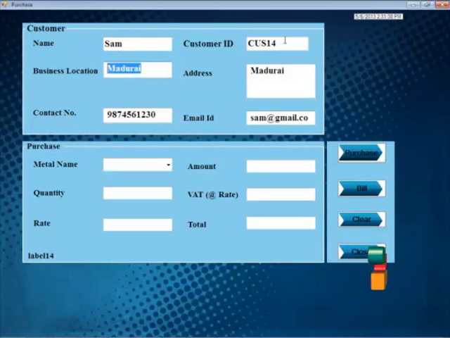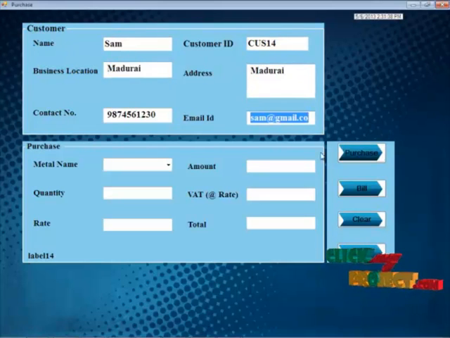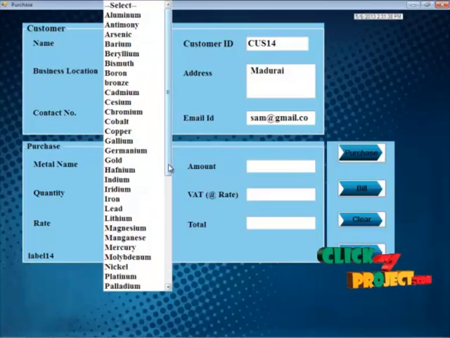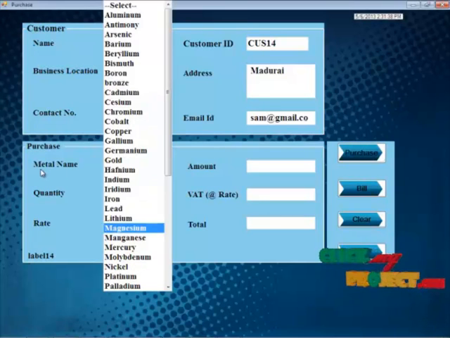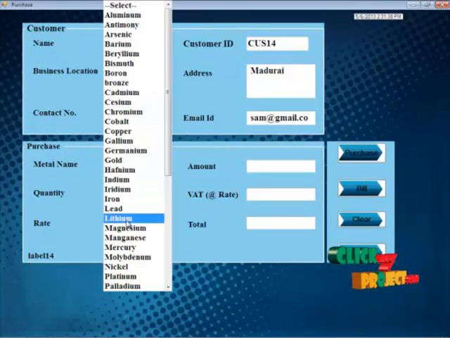If we want to purchase, by clicking the purchase button, that particular customer can purchase the metal. This information is automatically retrieved from the database. Here these are all the metal names, the available metals.